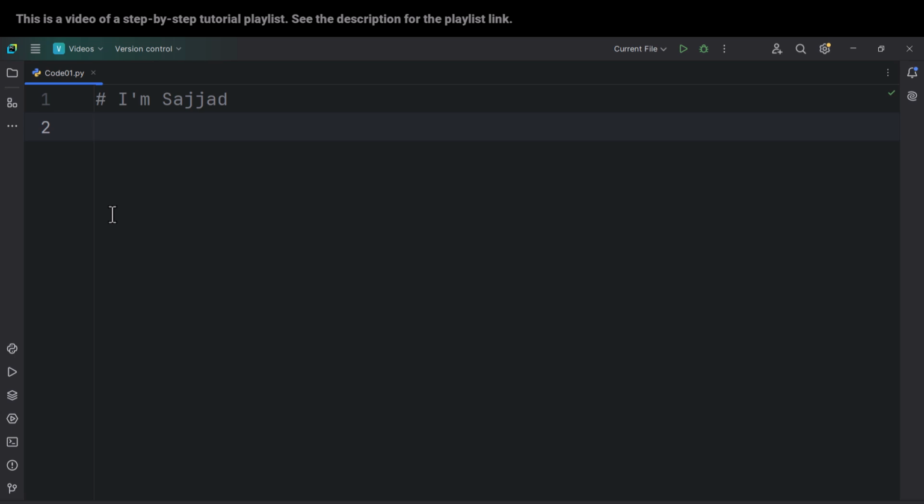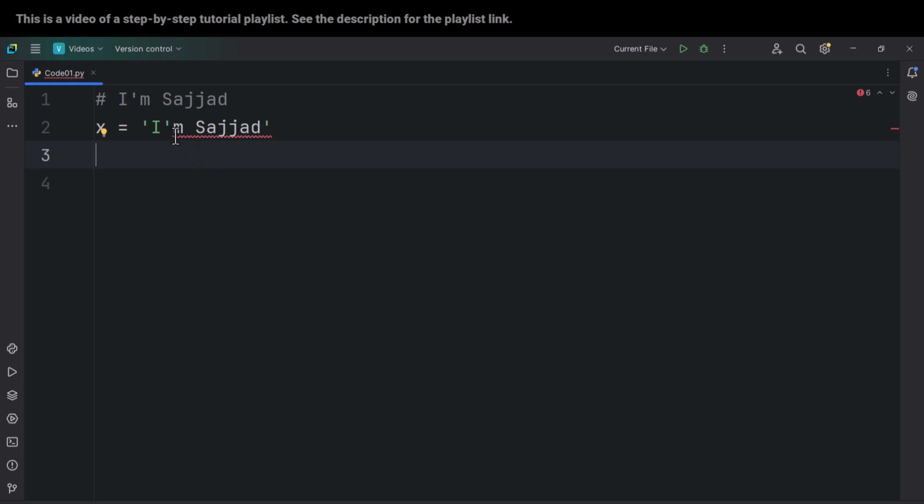So the first note is that, for example, here if I define x is equal to, and if I want to define a string using single quotations, and if I want to type something like this, and if I paste it, for example, here, as you can see, here we are running into problems. Why? Because here we are opening the string using this single quote, and here Python interprets this single quote as ending the string. So it considers this part as a string, but the rest would be a weird thing to Python. So the question is, how can we solve this? We have 2 approaches. We can do 2 things to solve this problem.